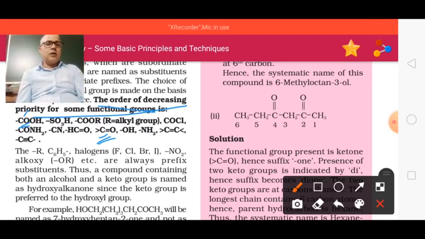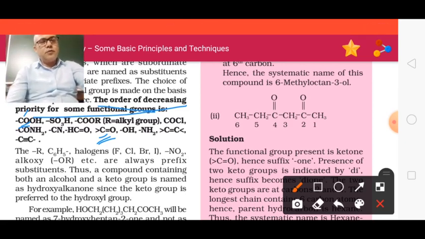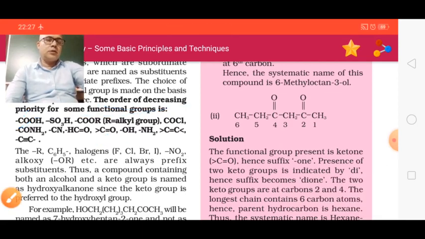I hope you have understood whatever I am saying about the naming. So in the priority, the carboxylic group has the high priority. It can be used as parent, and ketone has the low priority in comparison to the carboxylic group. We will come to the next compound.